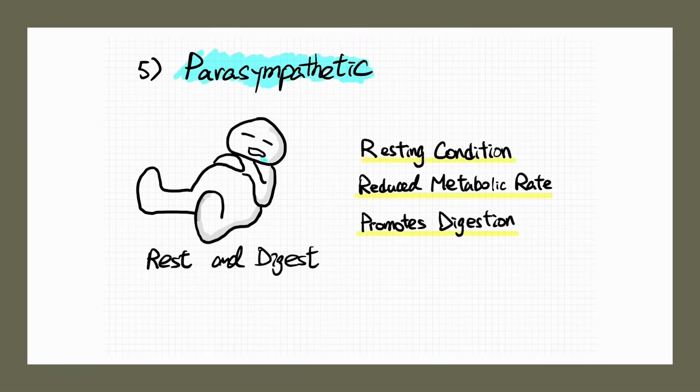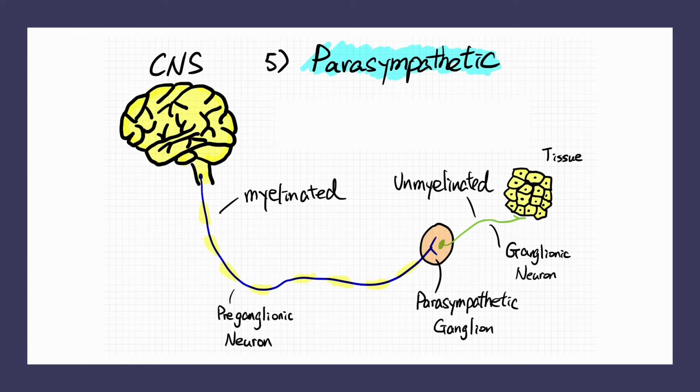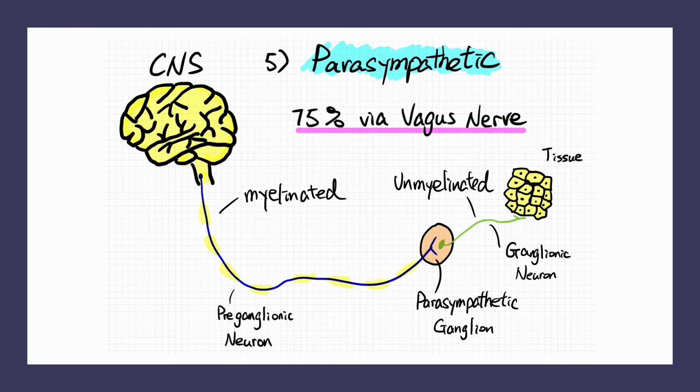In contrast to the sympathetic division, the parasympathetic division is generally termed for its rest and digest reactions. Its action dominates during resting conditions, reduces metabolic rate, and promotes digestion. It has acetylcholine-releasing preganglionic neurons that synapse onto the cell bodies of ganglionic neurons within the ganglion. Almost 75% of all parasympathetic outflow travels along the vagus nerve. They are myelinated and relatively long. The ganglionic neuron cell bodies are located within the ganglion, and their axons are unmyelinated and relatively short.